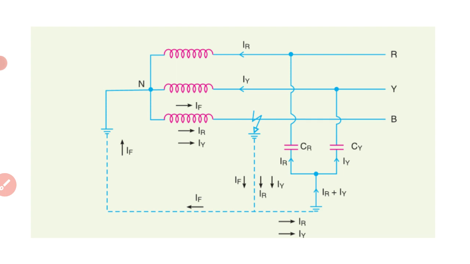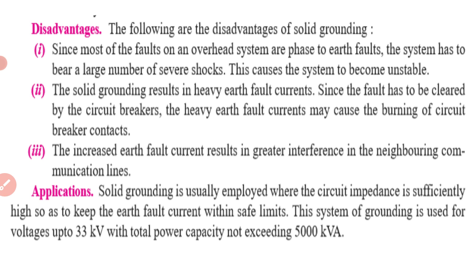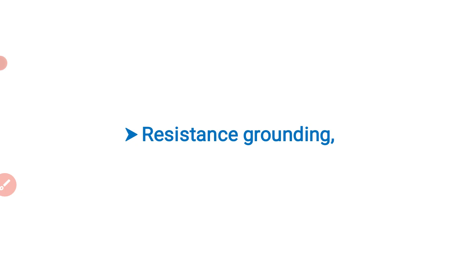Fine. Now I will switch to the next one, resistance grounding. Why is resistance grounding required? Just now I told you, it is to limit the fault current. If there are no elements, a large current will flow. If you introduce a resistance, the current can be limited. Where do we need to introduce the resistance? You can see here, this is a circuit. I will go to the circuit.